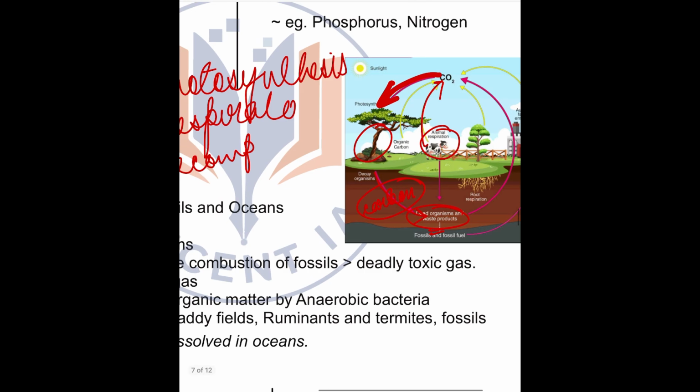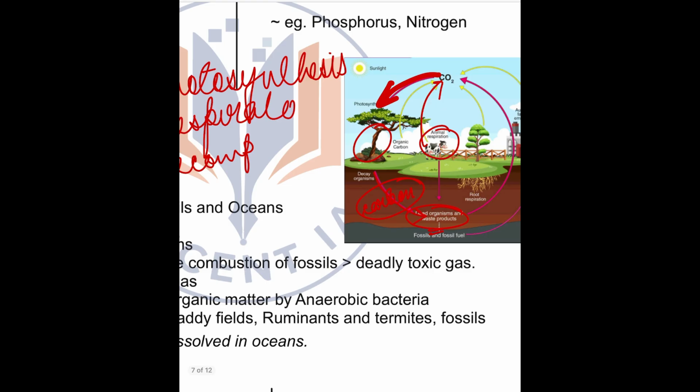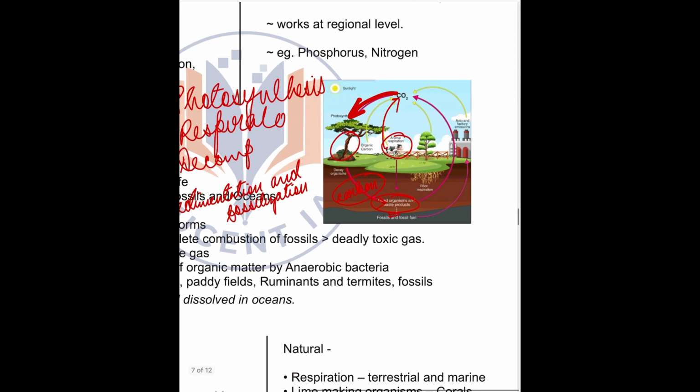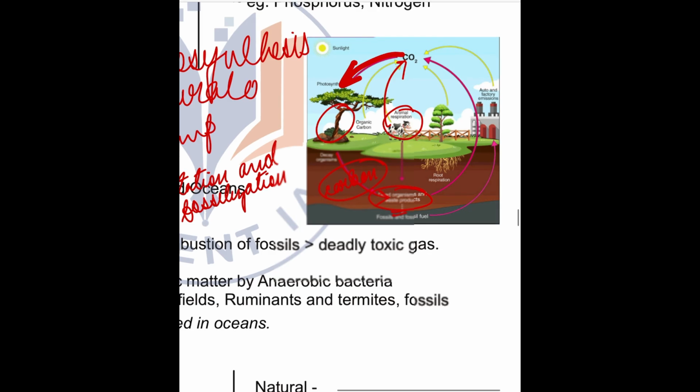After decomposition, next up we have sedimentation and fossilization. So what is sedimentation and fossilization? After they are sent back to the earth, then after millions and millions of years, they are compressed and get buried under the soil to turn into fossils.